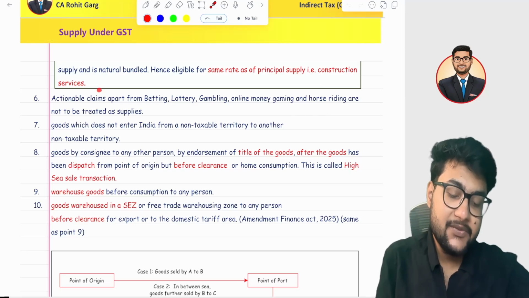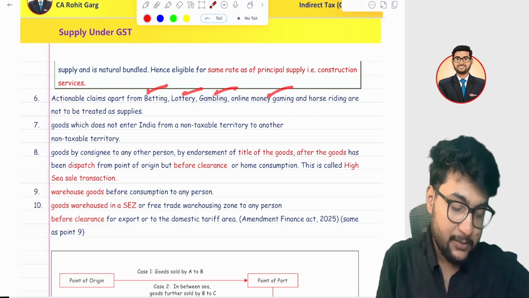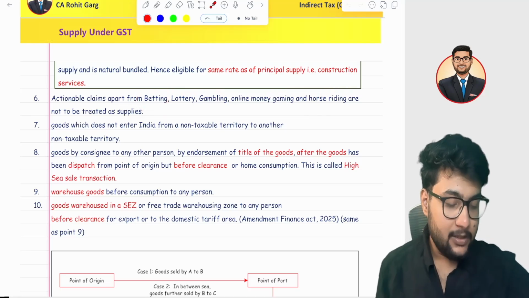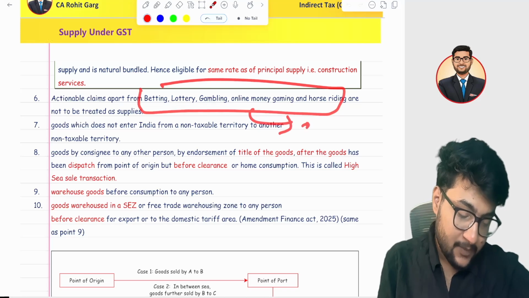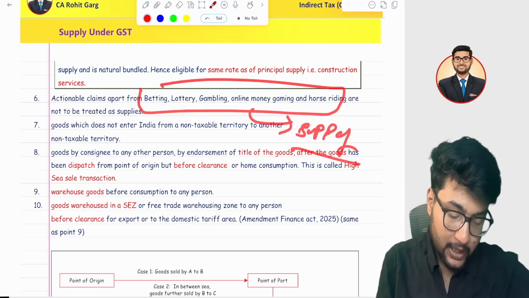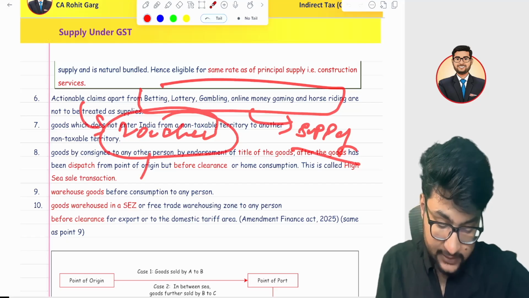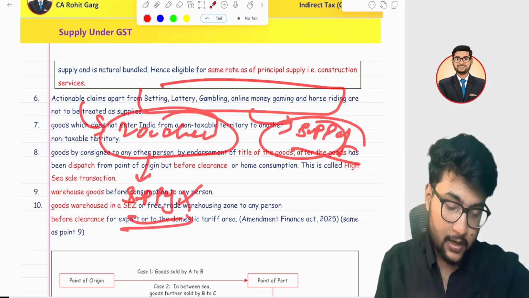So the specified actionable claims are lottery, betting, gambling, online money gaming, and horse racing. These five are supply. Apart from that, all are not supply, means a voucher is not a supply. Are you getting my point?